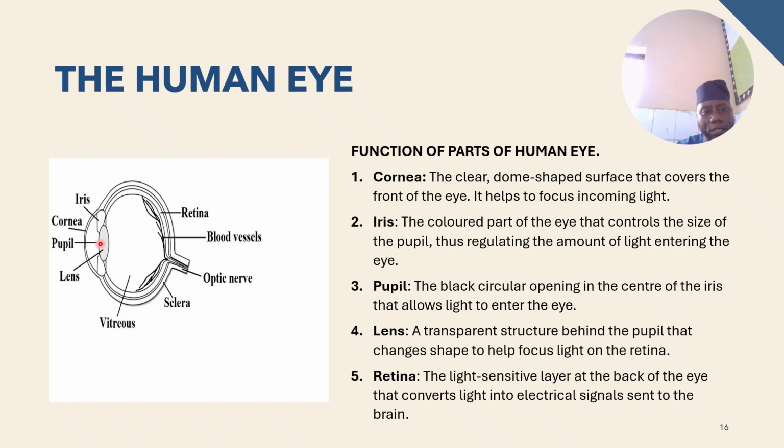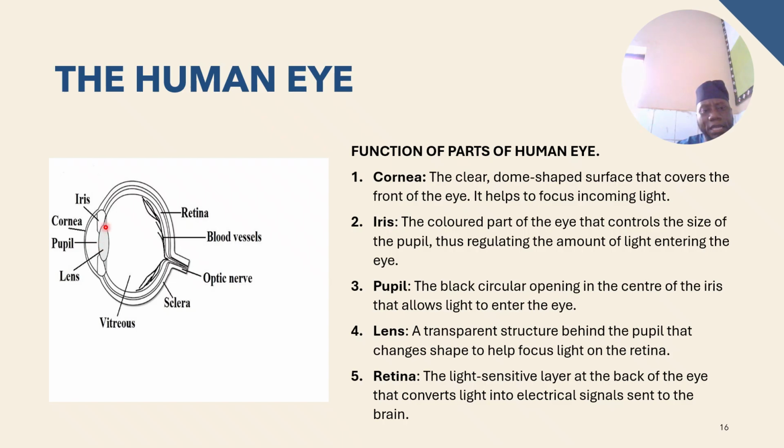We have the pupil, the black part of the eyes. We have the lens. The lens and the cornea work together. The lens focuses light on the retina, and on the retina, that is where the image is formed. You see any object because an image is formed on your retina. Then we have the iris that helps to shape the